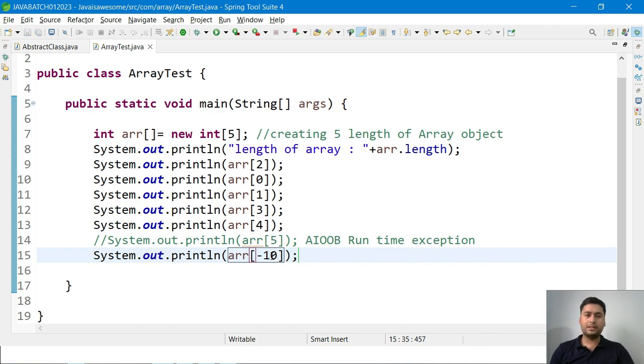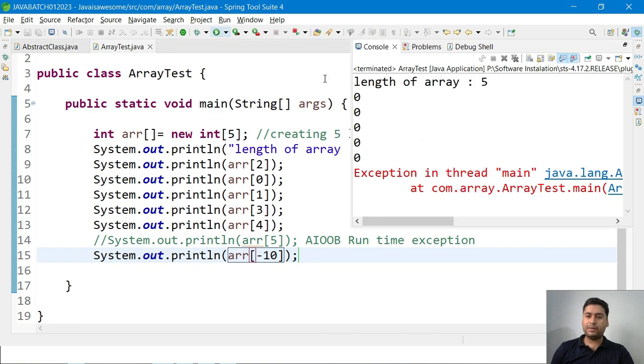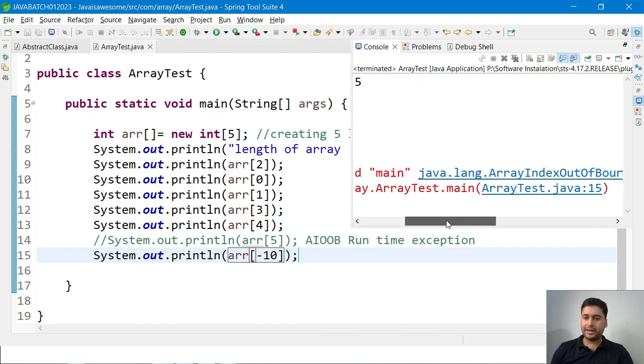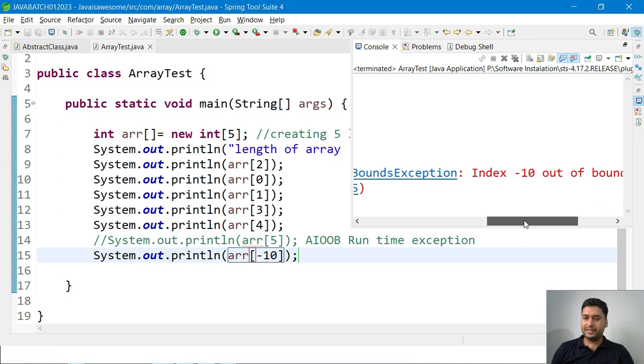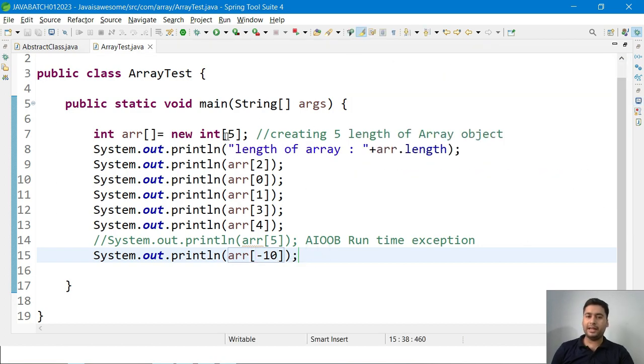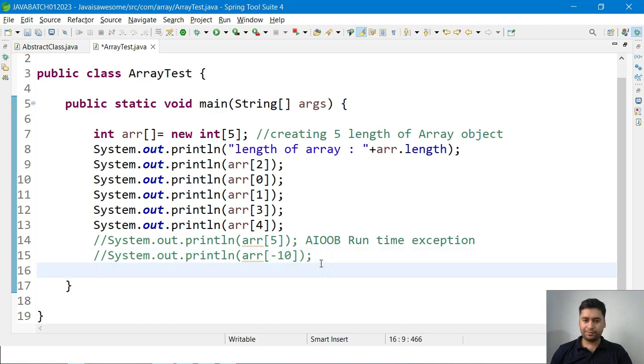So indexes always start at 0, and whenever you try to fetch data from the array, it should start with 0 and end with whatever the length of the array is, which is 5 minus 1 only. Okay, so I hope you understood. Same thing, as of now we are trying and we are getting the exception if you try to access some other value.